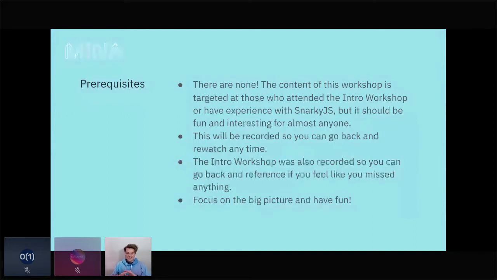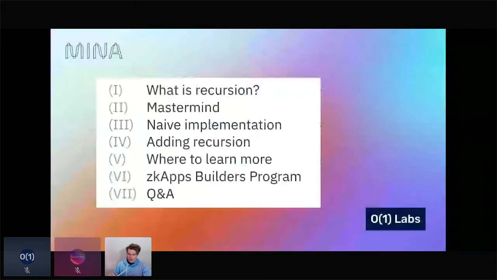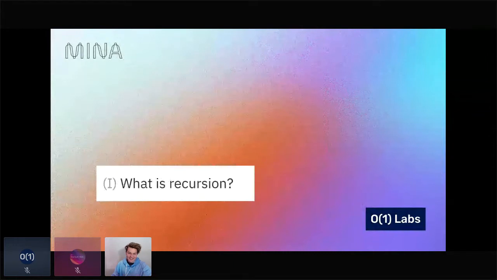The idea is to let it wash over you and get the general idea. Don't focus too much on the specifics. So we'll be going over what is recursion. Then we'll talk about the game that we're going to implement, Mastermind, and we'll build a naive implementation. And then Gregor will walk you through adding recursion to the ZK app. And then we'll talk about where you can learn more, the ZK App Builders program, and have questions and answers at the end. So the first question is, what is recursion?